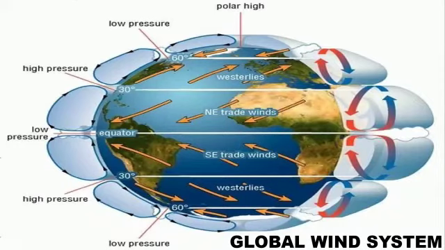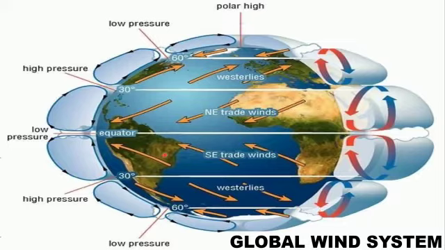Students, now look at this figure. We can call this figure the global wind system in a nutshell. Before going to the explanation of the topic, I want you to revise your geography terms. Let's do a recap. This is the equator. It divides the earth into northern and southern hemisphere. These 30 degree and 60 degree lines are lines of latitude. These are the poles of the earth, North Pole and South Pole.